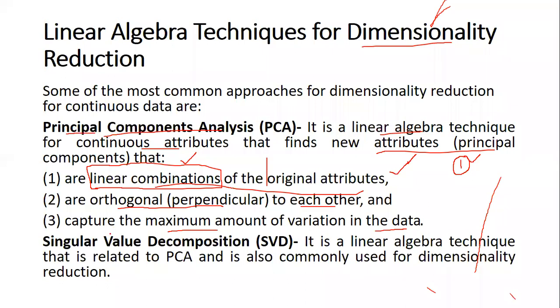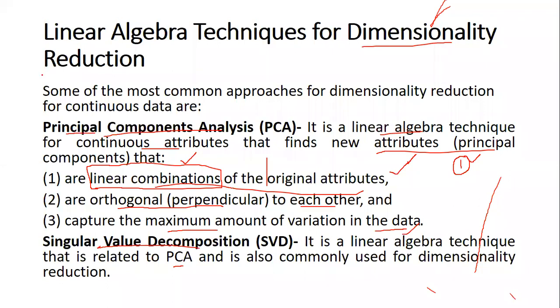The second one is singular value decomposition. This is also a linear algebra technique, related to PCA, and it is also used for dimensionality reduction. This is the discussion that we have as far as dimensionality reduction is concerned.